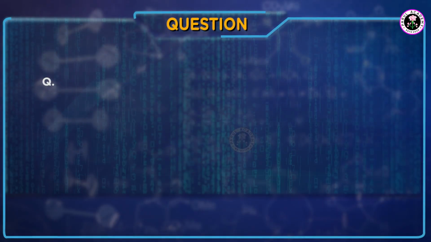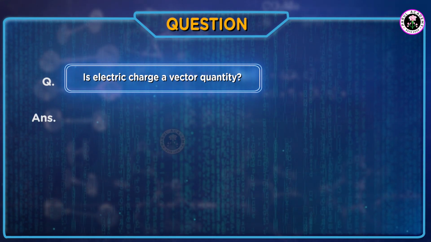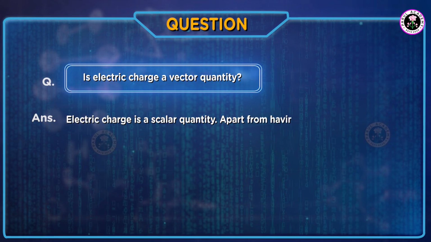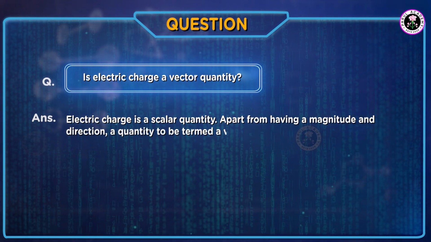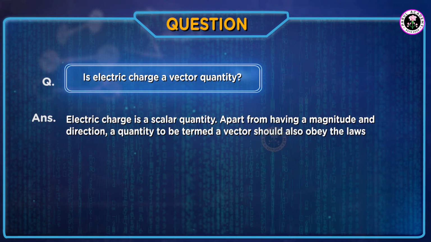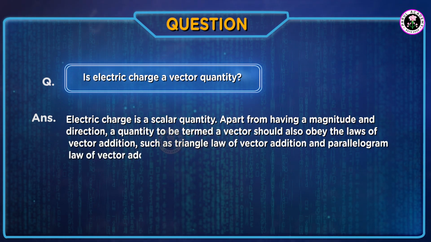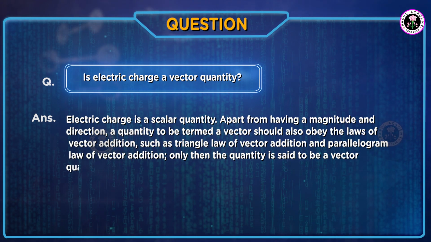Now I have a question: is electric charge a vector quantity? Let's find the answer. Electric charge is a scalar quantity. Apart from having a magnitude and direction, a quantity to be termed a vector should also obey the law of vector addition, such as the triangle law of vector addition and parallelogram law of vector addition. Only then is the quantity said to be a vector quantity.